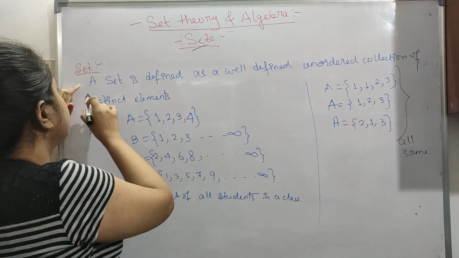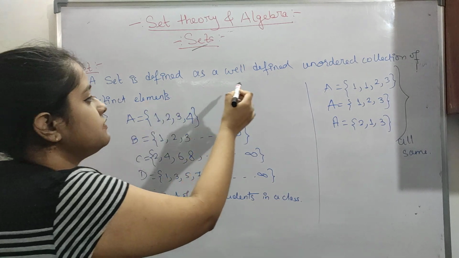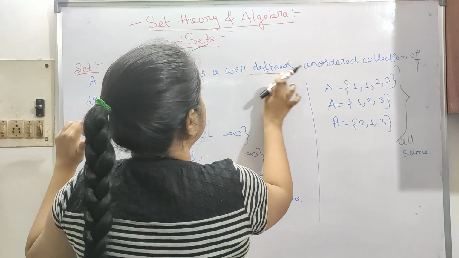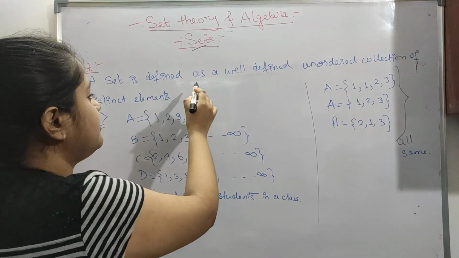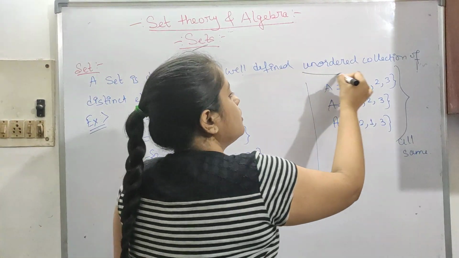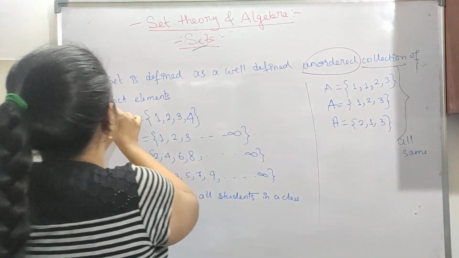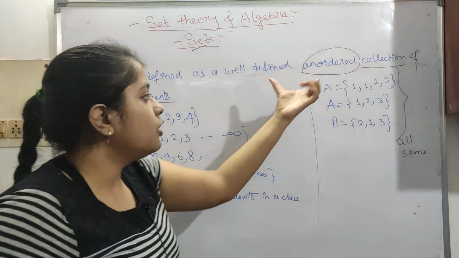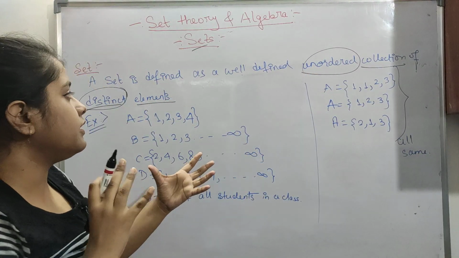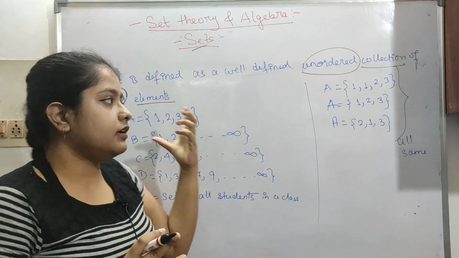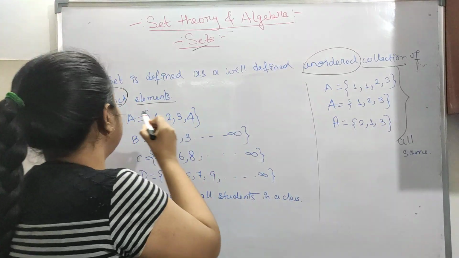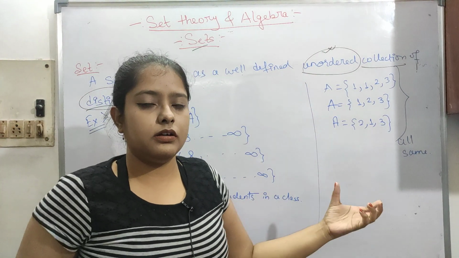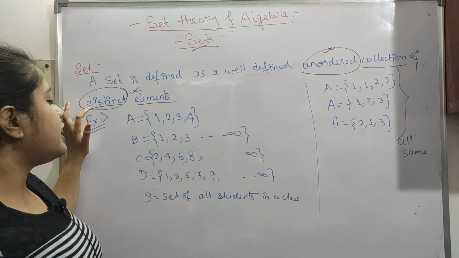Now a set is defined as a well-defined unordered collection of distinct elements. These are the very important points I have mentioned. So first thing is, a set is a collection of unordered and distinct elements. These two are very crucial. It mustn't be ordered. It can be in any order, and it has to be distinct.